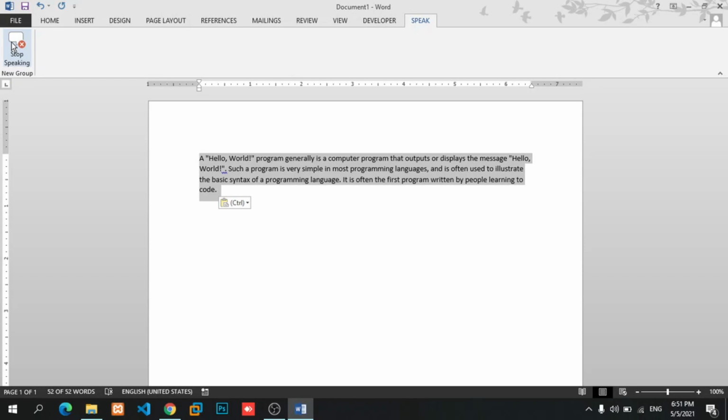A hello, world program generally is a computer program that outputs or displays the message hello, world. Such a program is very simple in most programming languages, and is often used to illustrate the basic syntax of a programming language. It is often the first program written by people learning to code.